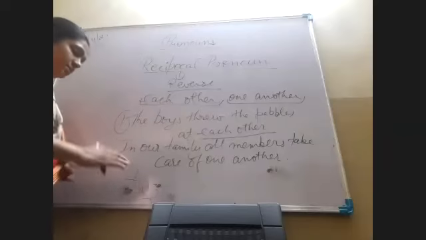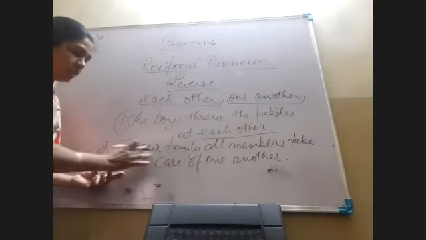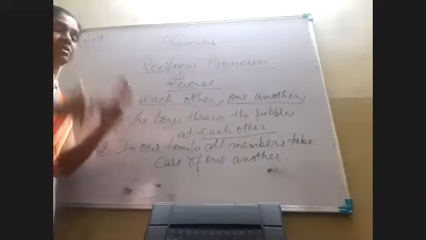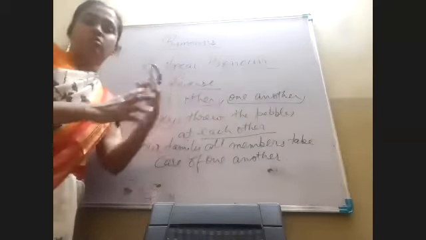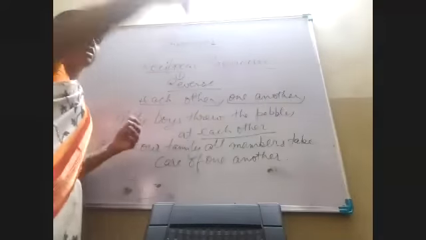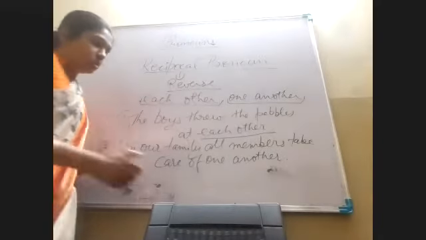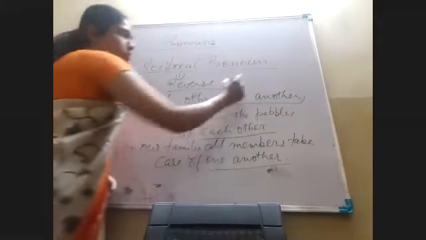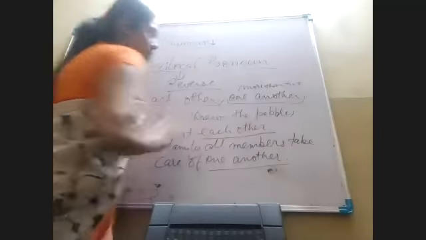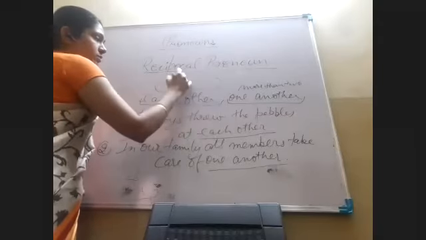When I say that in our family all the members take care of one another, it means there are more than two people in the family. One is taking care of each of the other members. The other is also taking care of the rest of the members of the family. So one another refers to more than two people, and each other refers to two.